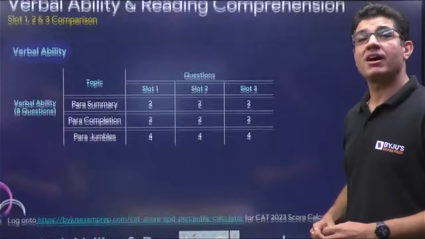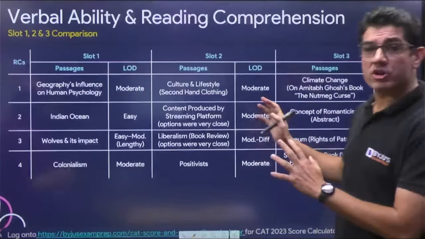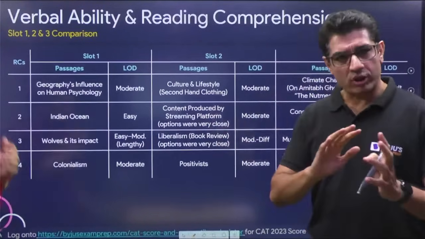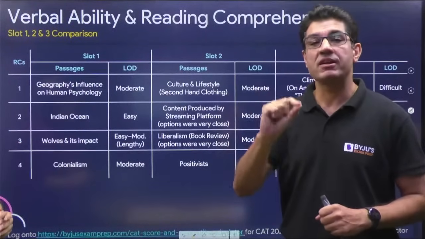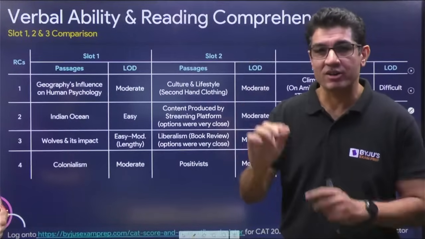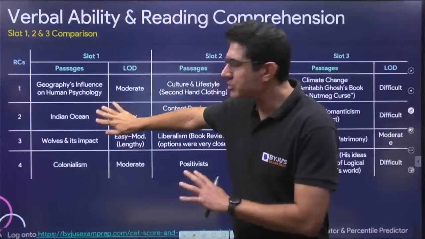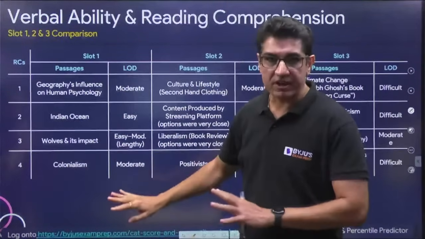Okay, so a lot of people complaining about quant being difficult, which was actually the case. Yeah. So now if we talk about reading comprehension, although the composition was identical, there was some change in the difficulty level of the subject matter of the passages. If you look at slot 1, there were a couple of passages which were easy to read, and then there were a couple which were moderate to difficult.